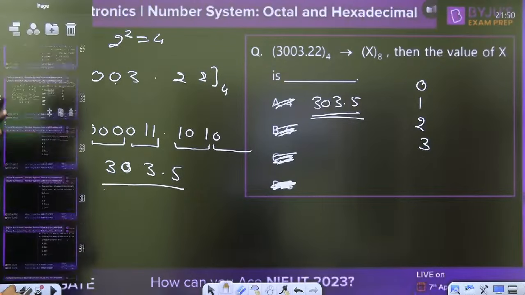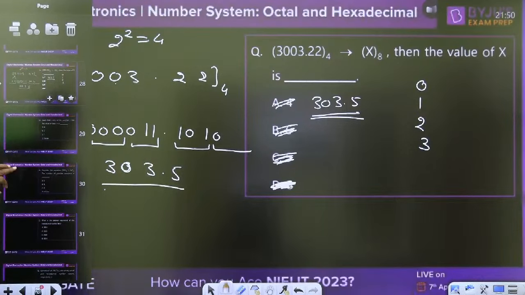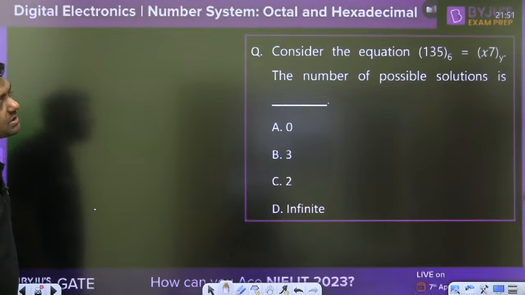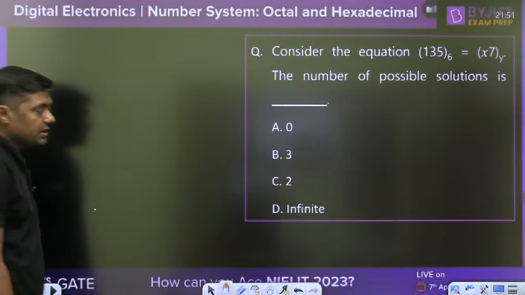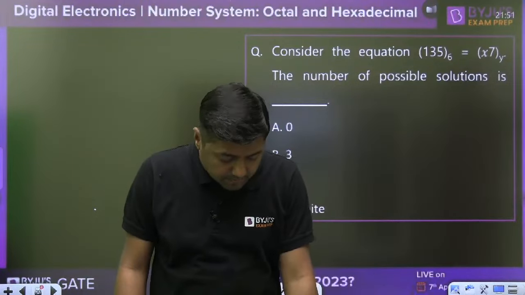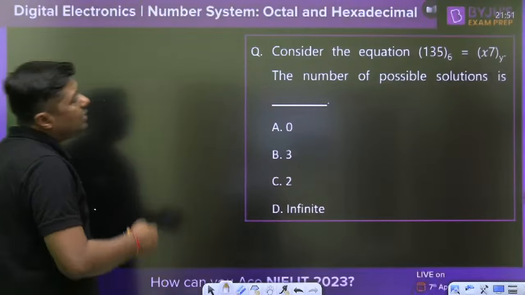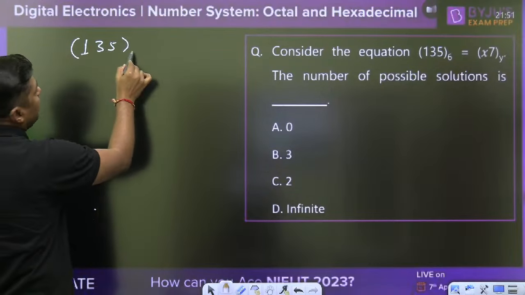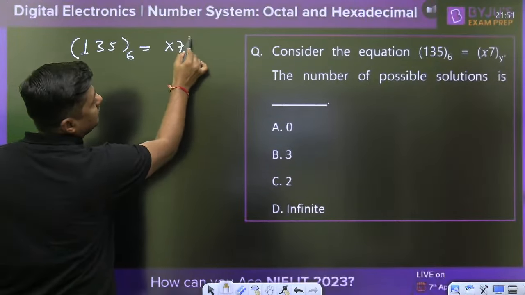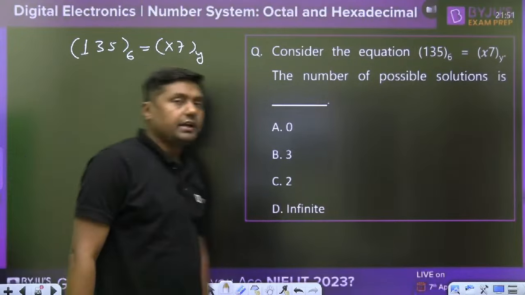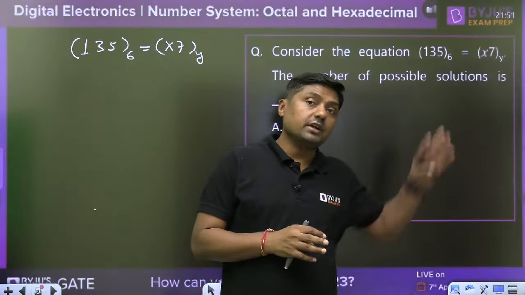Now tell me, what is the possible number? Consider the equation 135 base 6 equals x7 base y. The number of possible solutions is. What is the possible solution in this case? Tell me. We are using the random bases here, not the octal, not the binary. 135 base 6 is equal to x7 base y. Then how many possible solutions are there so that this equation will be satisfied?